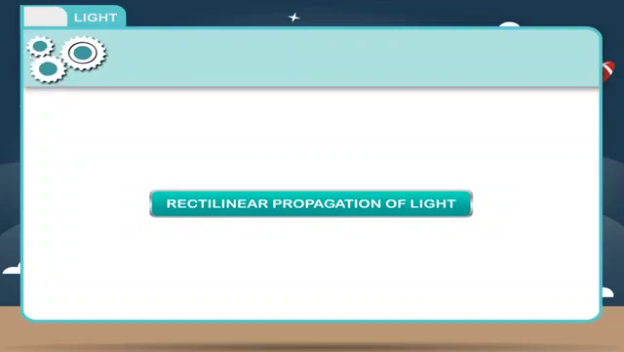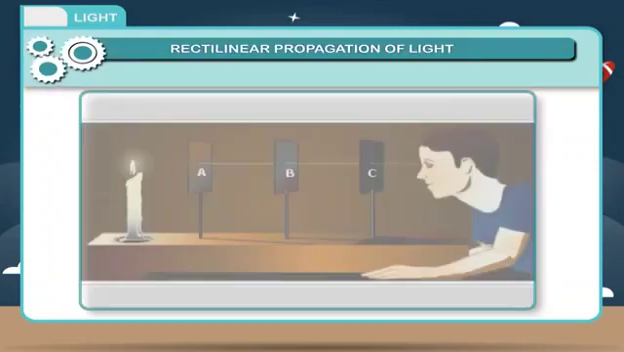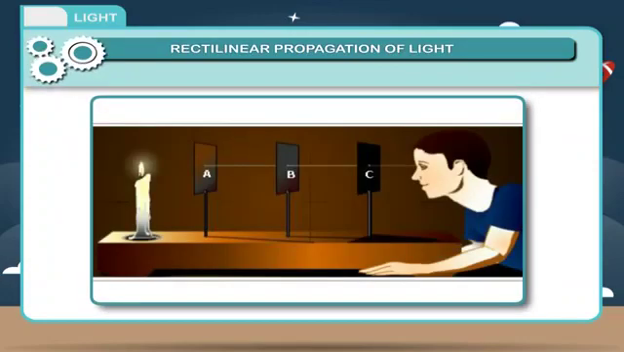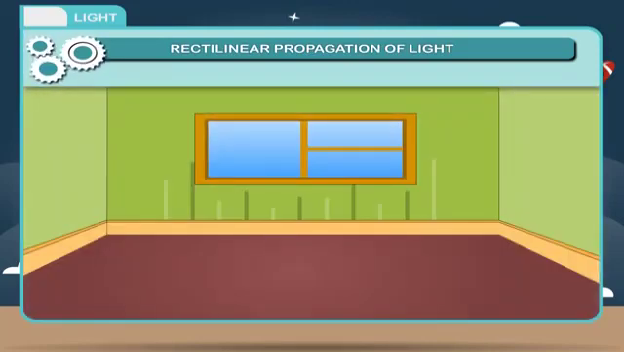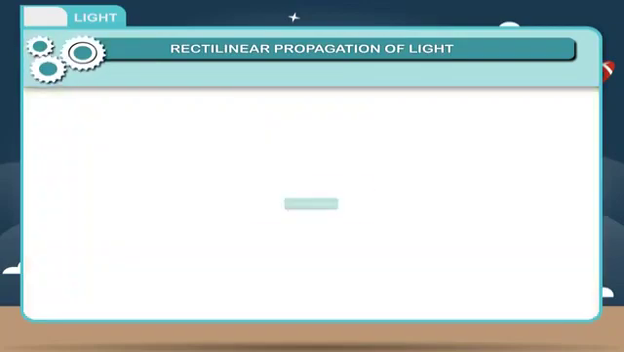Rectilinear propagation of light. The property of light when it travels in a straight line in a medium is called rectilinear propagation of light. The light thrown from the torch appears to travel in a straight line before it falls on the wall. Similarly, light seems to be traveling in a straight line when a beam of sunlight enters a dark room through a small hole.